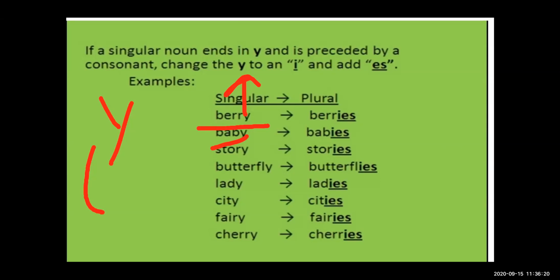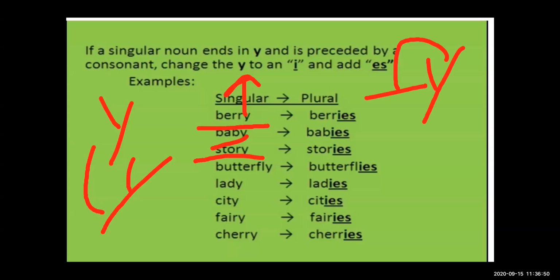See here, next example, story. This word is also ending with the letter y. If we have to convert story into plural, if we have to talk about more stories, at that time we have to convert it into the plural form. And how to convert? First see at the end there is a y, and before y there is an r.